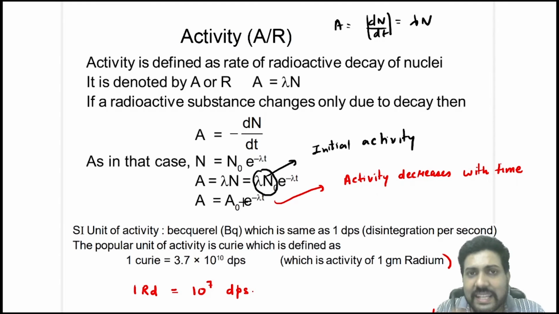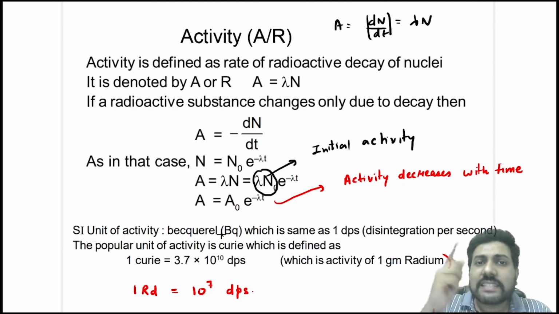So activity is the rate of decay. So the unit of activity will be disintegration per second or decay per second. Okay. So the SI unit of activity is called becquerel. 1 becquerel means 1 disintegration per second. That means in 1 second, 1 nucleus is getting decayed.